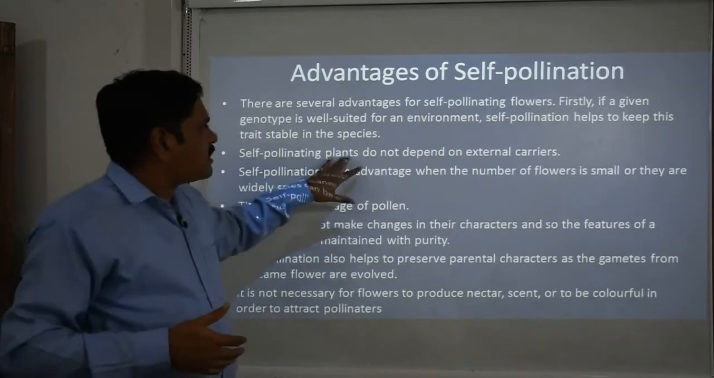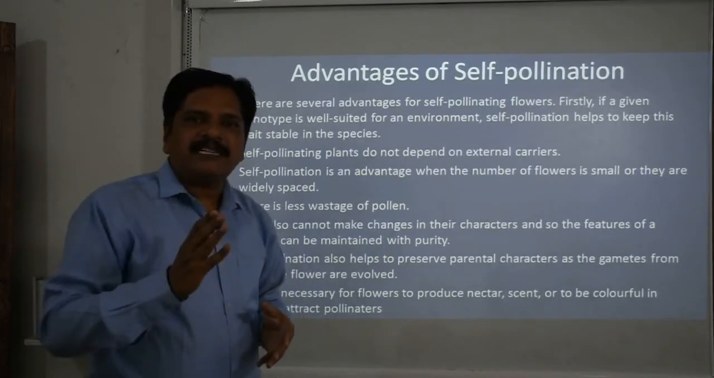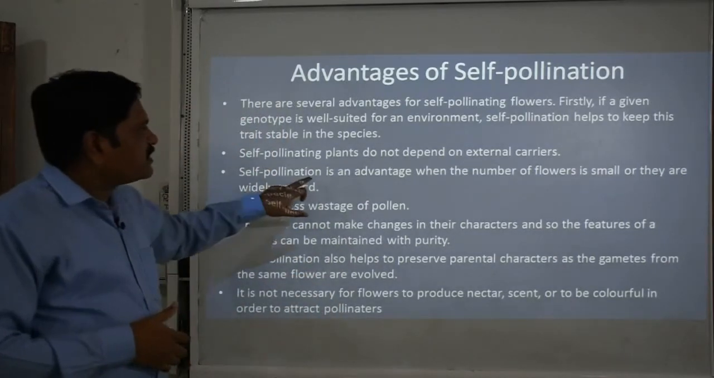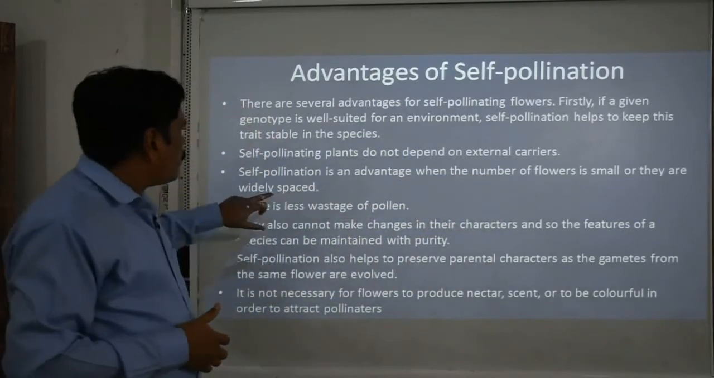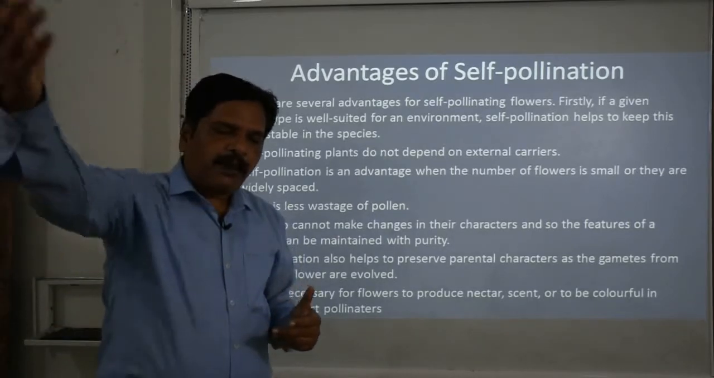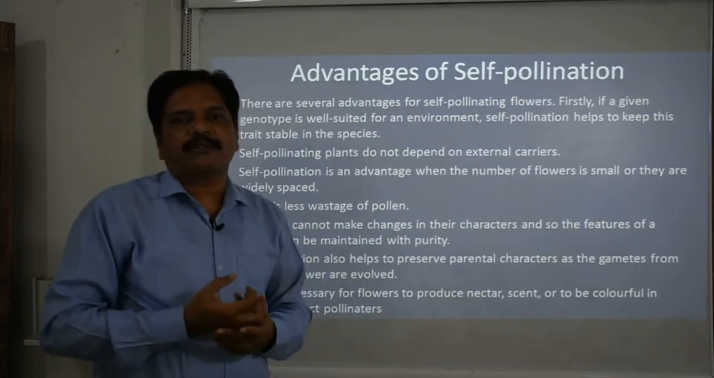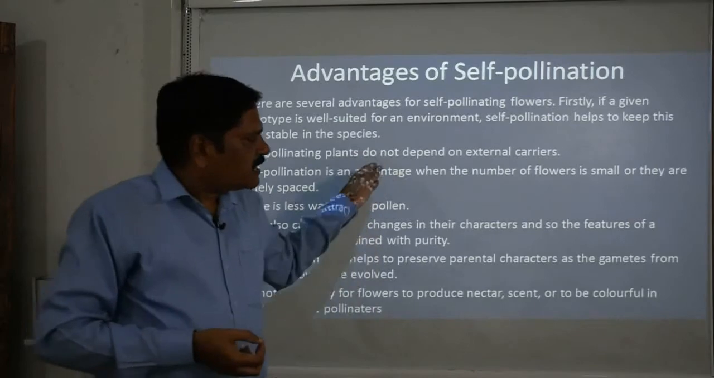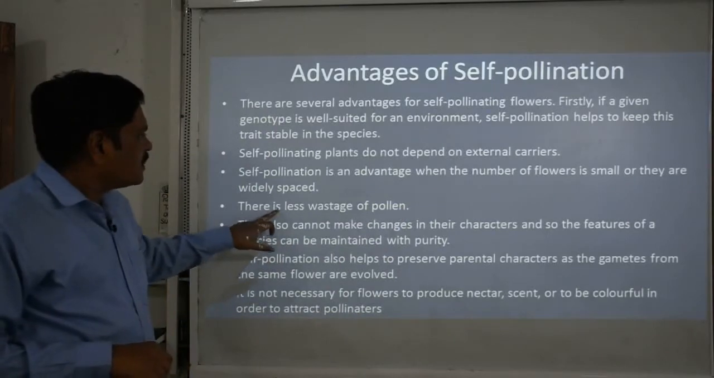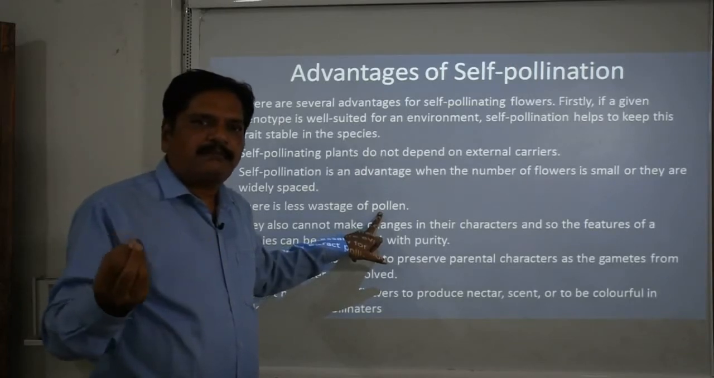Next, self-pollinating plants do not depend on an external carrier. That means they don't need any agency to carry pollen from one flower to another. Self-pollination is an advantage when the number of flowers is small or they are widely spread. This is the most important fact. Suppose plants are located far away from each other, or the pollen grains are produced in very small quantity, then self-pollination is actually a boon for these plants. There is less wastage of pollen grain, so they can manage with a small quantity of pollen grains.